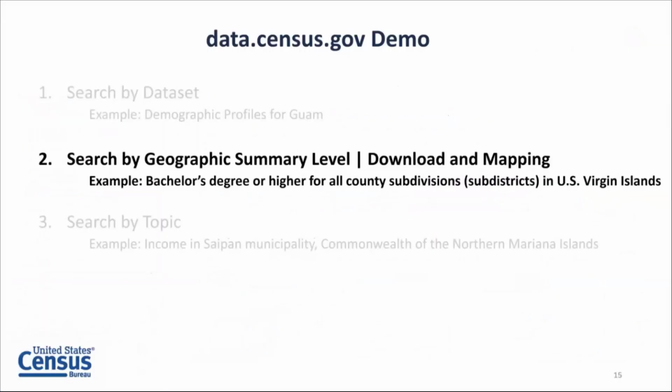Moving on to our next example, I wanted to show you how to select more detailed geographies, as well as some tips and tricks to help you select those geographies on the site. We'll also show you how to download and map the data in this example. We'll be focusing on looking at the percent of the population with a bachelor's degree or higher for all county subdivisions, or subdistricts, as they're called, in the United States Virgin Islands.